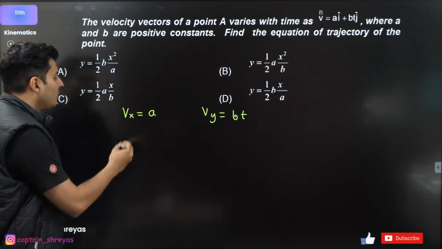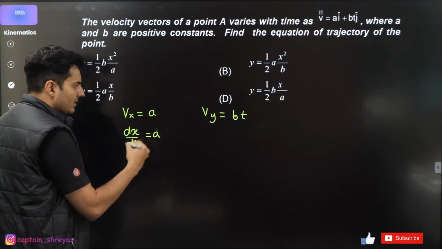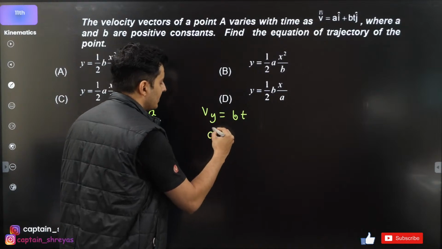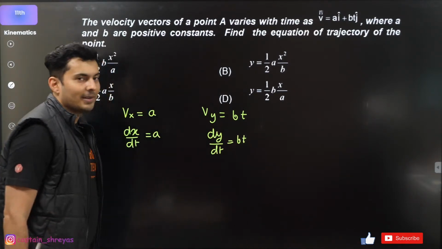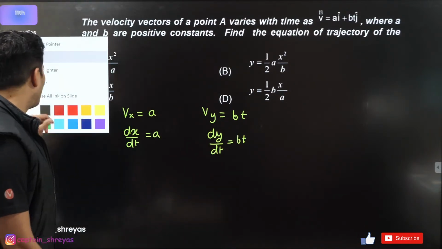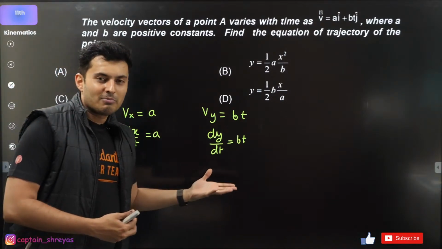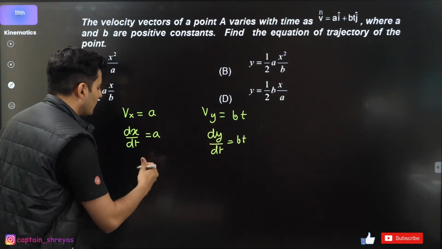Great. So can I write Vx as dx by dt? Yes. And can I write Vy as dy by dt? Right? Now I got an idea. I want to get rid of time. How about dividing these two? Because you have studied derivatives in detail in 12th maths, just divide these two.